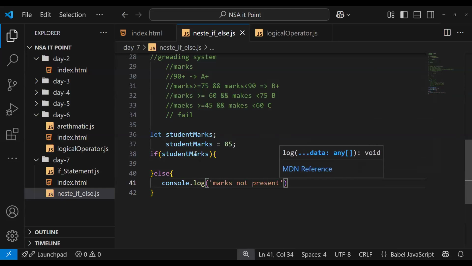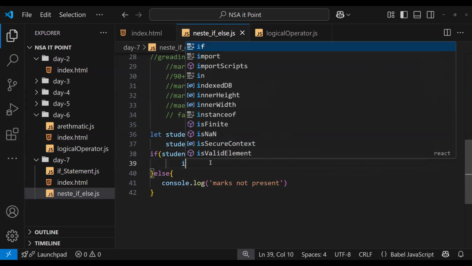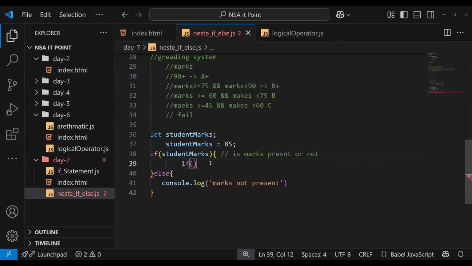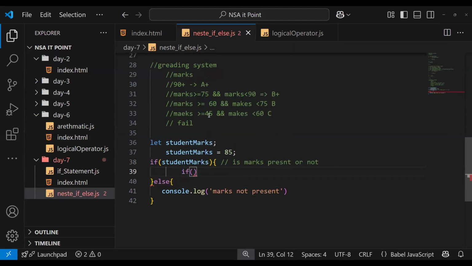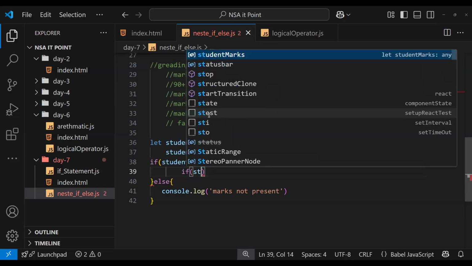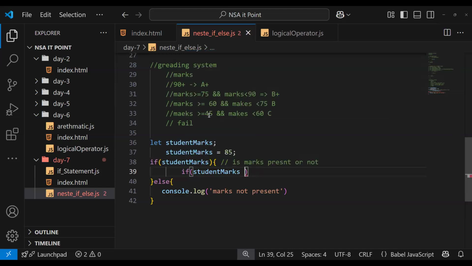Then, if student marks is greater than or equal to 90,